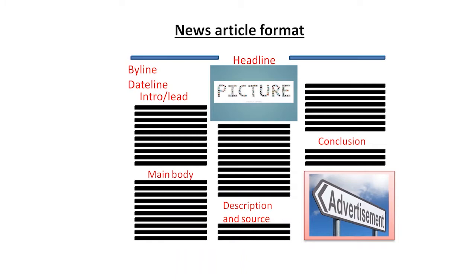Now here in this slide you can see how the format of the news articles should be. Let's see. The first one is the byline, that is the person who has written it, the writer. The dateline. Then we have the intro or the lead. Then we have the main body. If available, you can give a picture, and right above the picture you can see the headline of the news. Going bottom down, there you can see the description and the source. And finally, we do have a conclusion. But if it is on the front page of a newspaper, of course, pictures and advertisements can be added there.